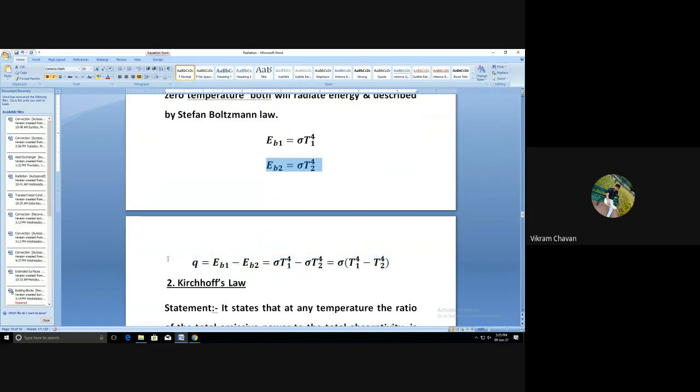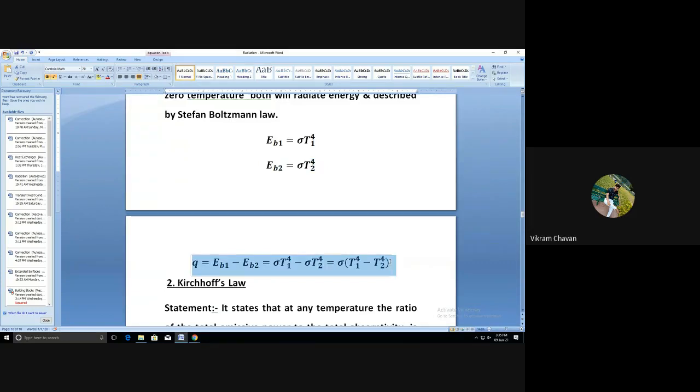And when we subtract these two emissive powers, we get the net exchange of heat flux due to heat radiation between the two bodies.